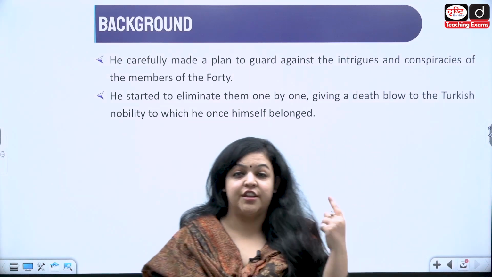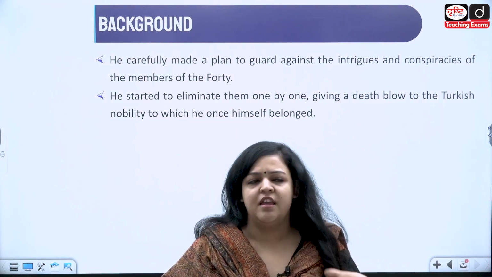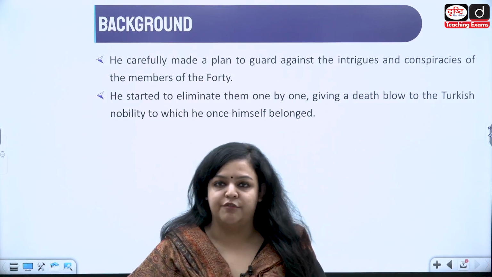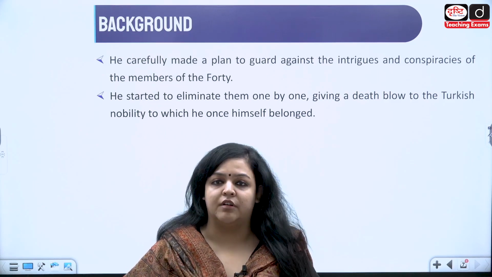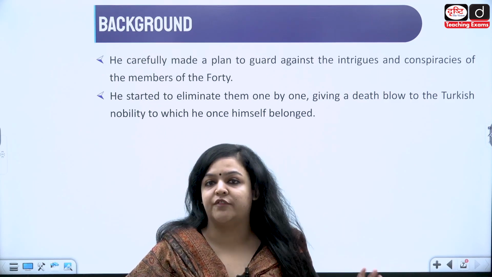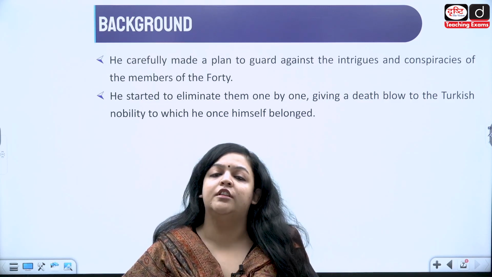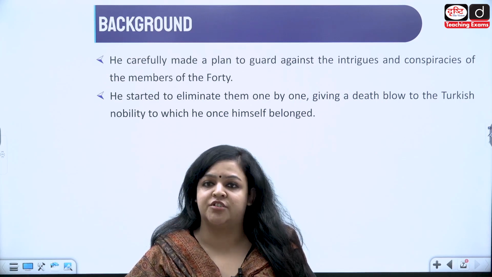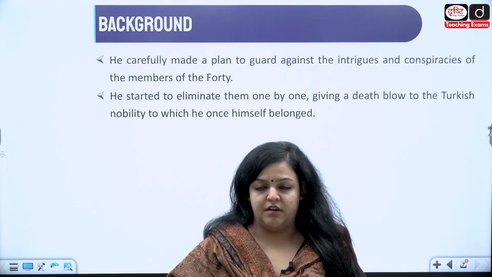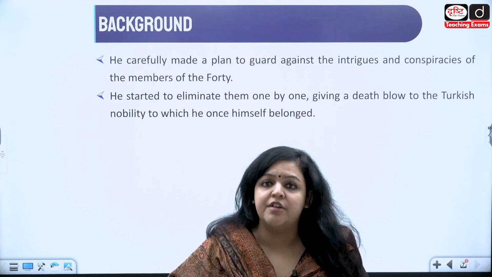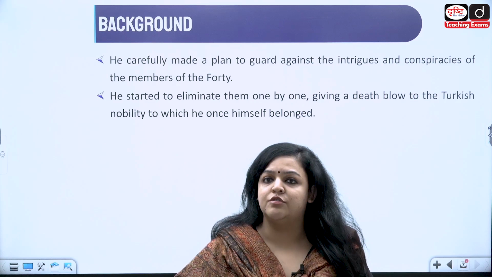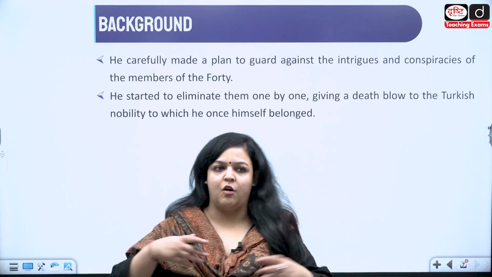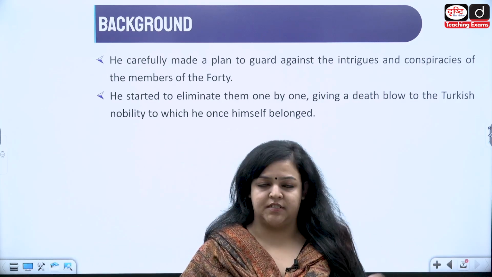So can you see the cunningness which is there? And I would not say this is the cunningness. This is actually how empires work, right? So he himself was a member of the Turkan-i-Chahalgani. He was part of the 40 slaves whom Iltutmish had appointed to protect him initially and then later on perform various administrative tasks of the governance. All right. So now because he was a member of the Turkan-i-Chahalgani, he was able to do what? He was able to protect himself against the plans and the intrigues of these various 40.